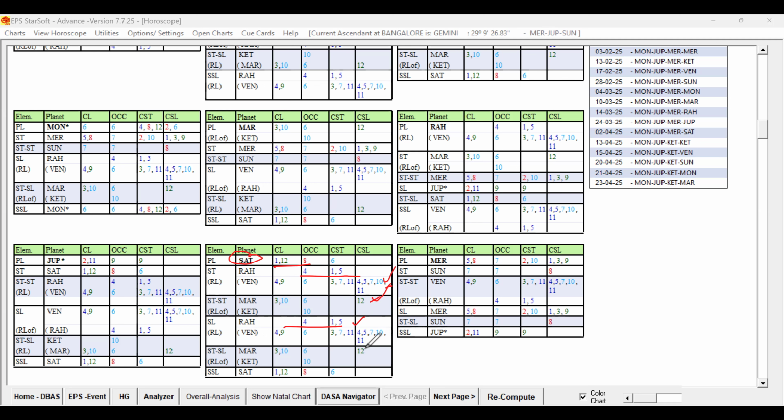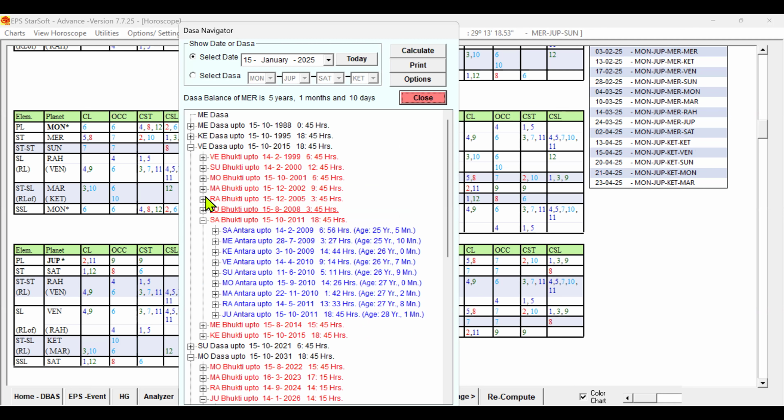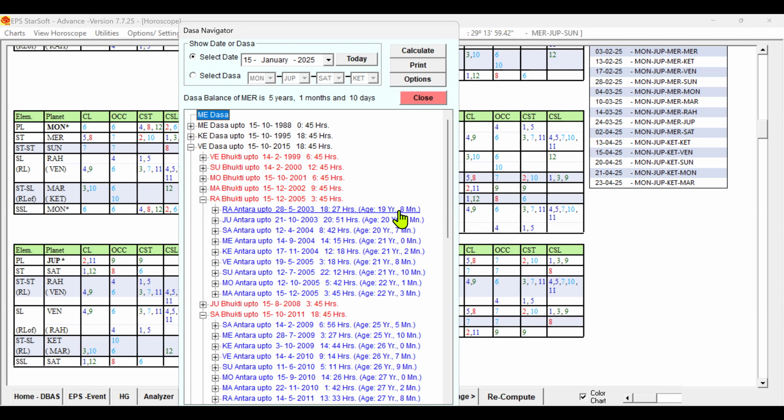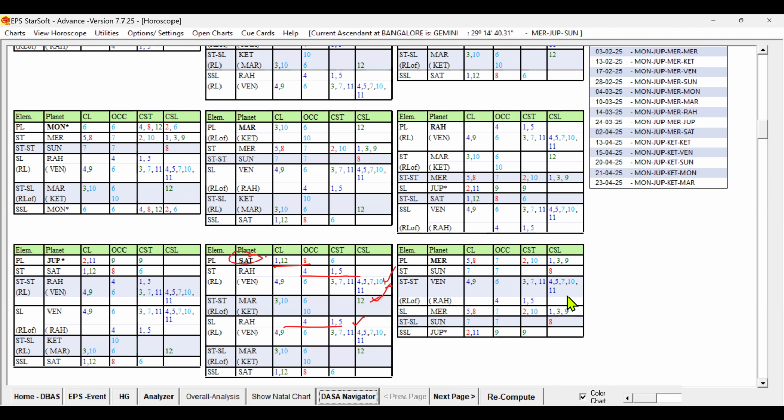But the native got to travel in Saturn only. So in Saturn and again Venus antara, right? But look at the period prior to that. The native traveled abroad in the Saturn period. The Saturn period was running at her age of 25 years. Prior to that, the Rahu period was running at her age of 21, 22, by which time she would have completed her bachelor degree. When she was completing the bachelor degree, Rahu would have been running. For Rahu, at the star level Mars is good, and the sub level also 2, 11, 9, 9 is supportive. That way it is also supportive for travel abroad for studies, right? It is indicated here.